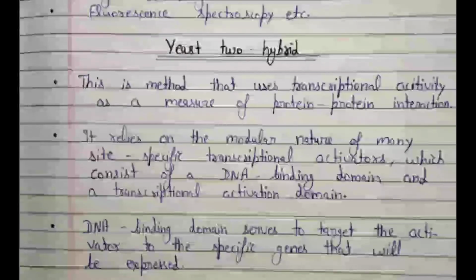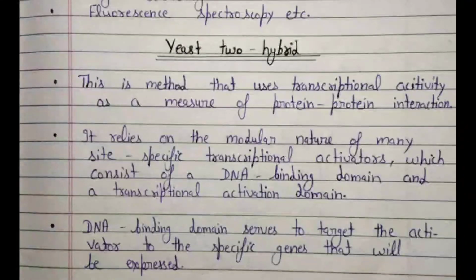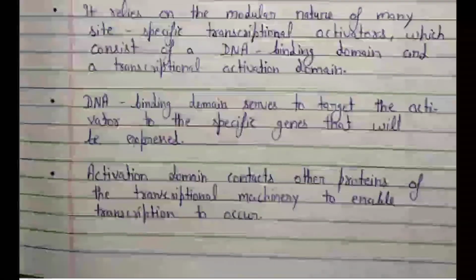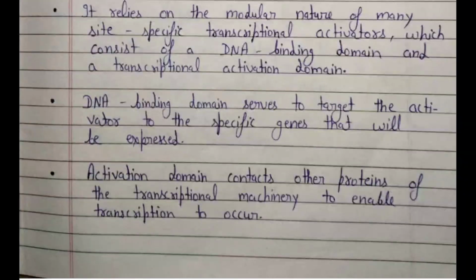First of all, yeast-2 hybrid. This is a method that uses transcriptional activity as a measure of protein-protein interaction. It relies on the modular nature of many site-specific transcriptional activators, which consist of a DNA binding domain and a transcriptional activation domain. DNA binding domains serve to target the activator to the specific gene that will be expressed. The activation domain contacts other proteins of the transcriptional machinery to enable transcription to occur.